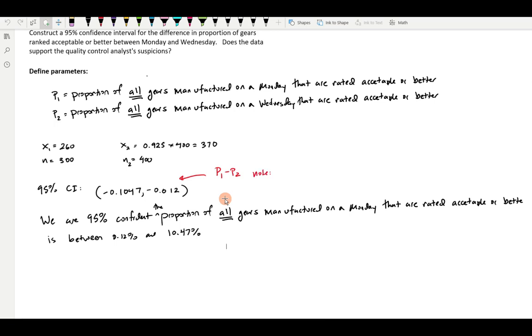This is the interval estimate, but that's not really very useful in terms of interpreting what this might mean. So to start putting it into words, we're going to start thinking about what this means.